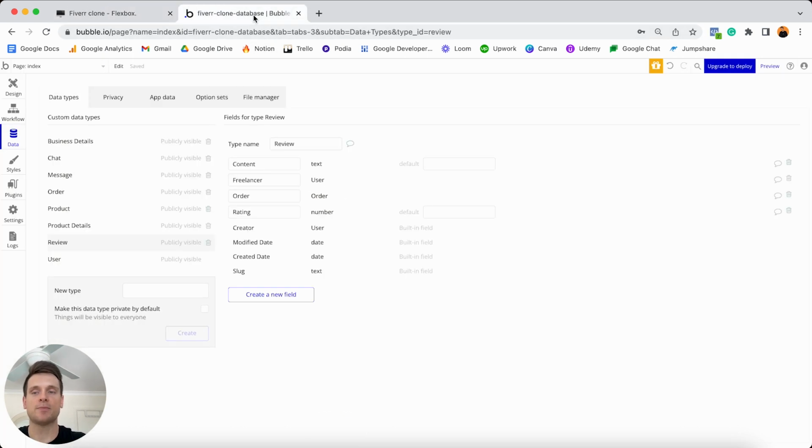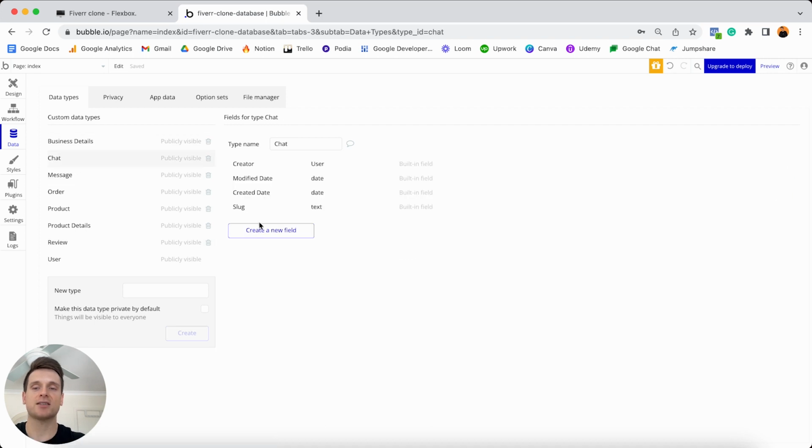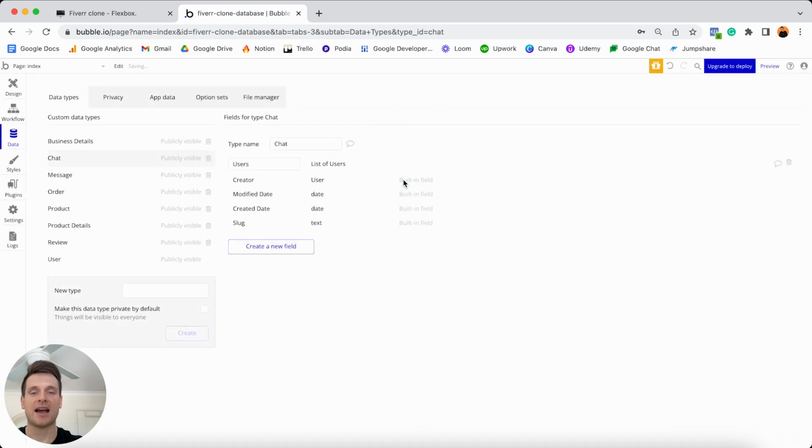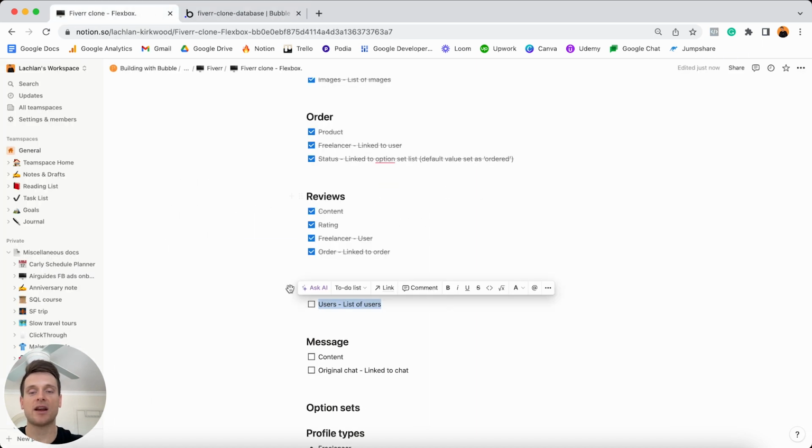So if we jump into Bubble and open up our chat data type, I'm going to call this users. And as you would imagine, this field type is going to be linked to our user data type. And because there's going to be 2 users within this chat, I'm going to tick that this should be a list with multiple entries. I'll choose to create that. And that's all we'll need to create for this data type. It truly couldn't be any simpler.